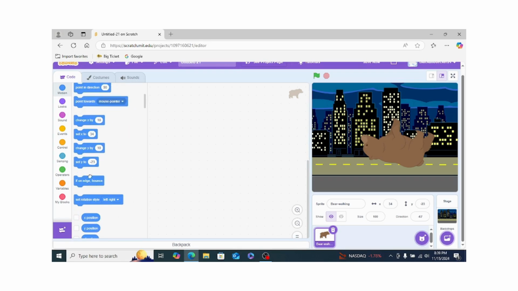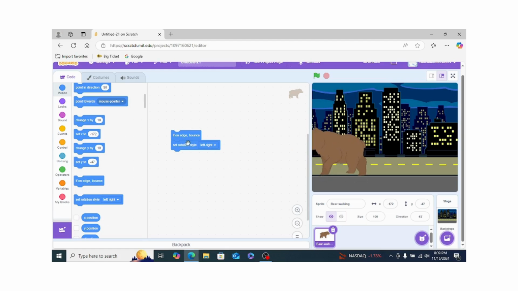Now next is if on edge, bounce. If the sprite is touching the edge of the screen, like here or anywhere at the edge, it has to do something. Like if we set the rotation style to left-right, when I run it and it is touching the edge, if I put this right here and it touched the edge, it turned that side. It's like that.